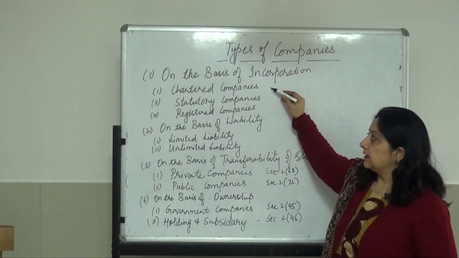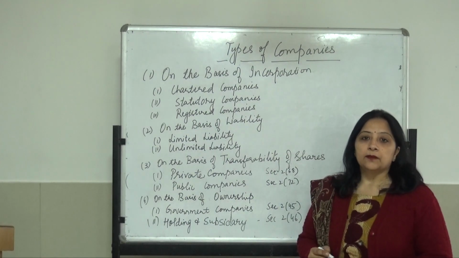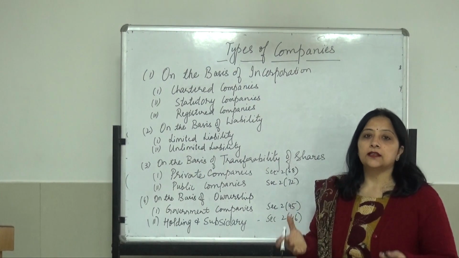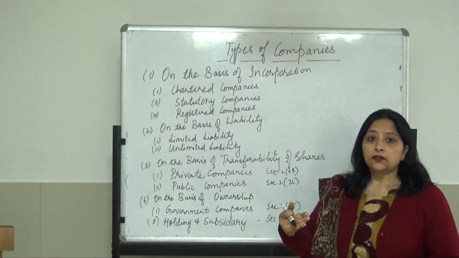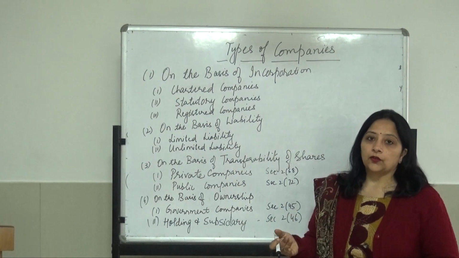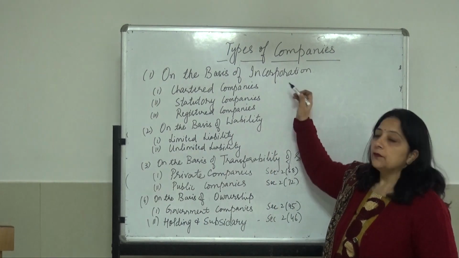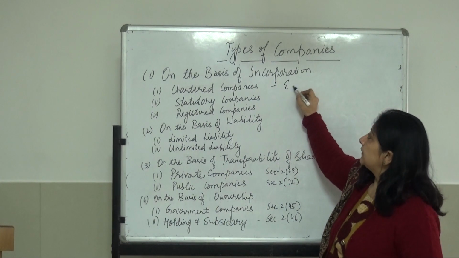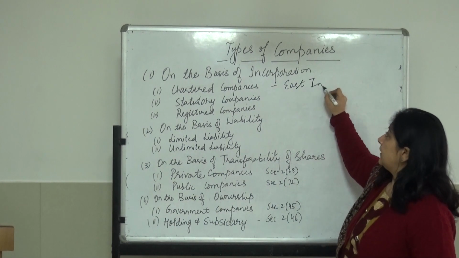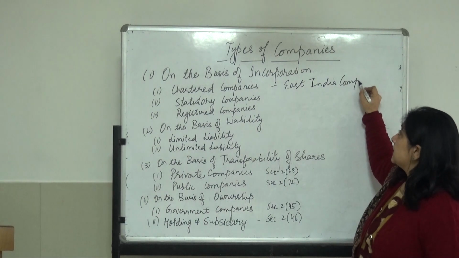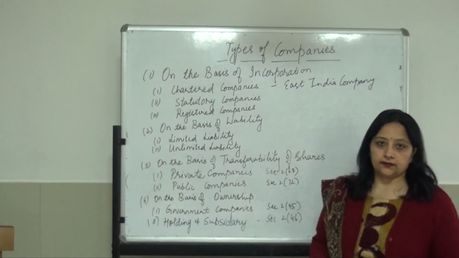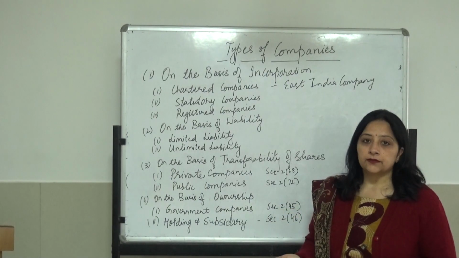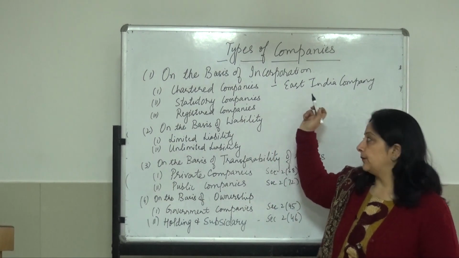First, we'll talk about chartered companies. Chartered companies are those companies which are formed by a royal charter. Royal charter means Rajsi Adesh, that is on the order of the ruler or on the order of the king. So these companies no longer exist now, and if I want to give an example of a chartered company, that would be East India Company. We all have heard about East India Company. This company was formed on a royal charter, right? So now, since there are no longer kings, no kingdoms, there are no such companies as of now.